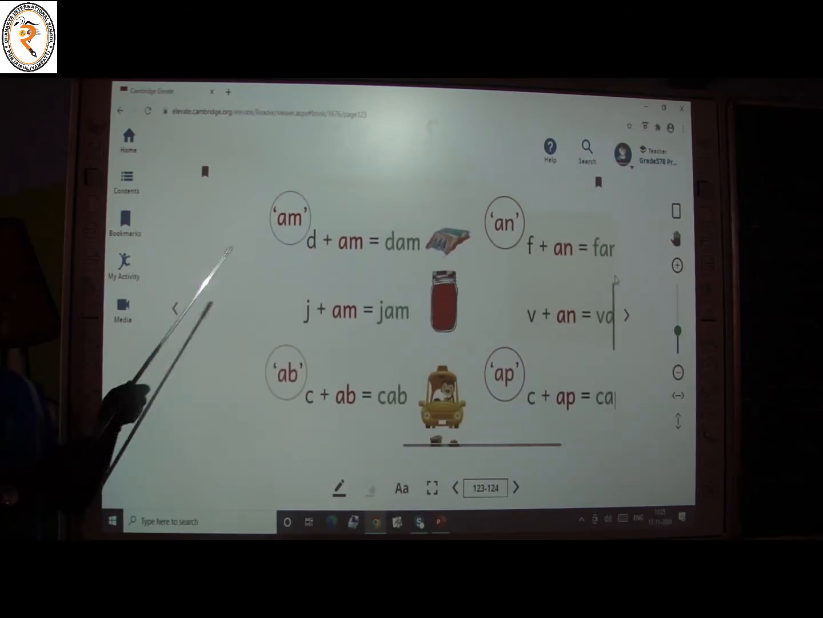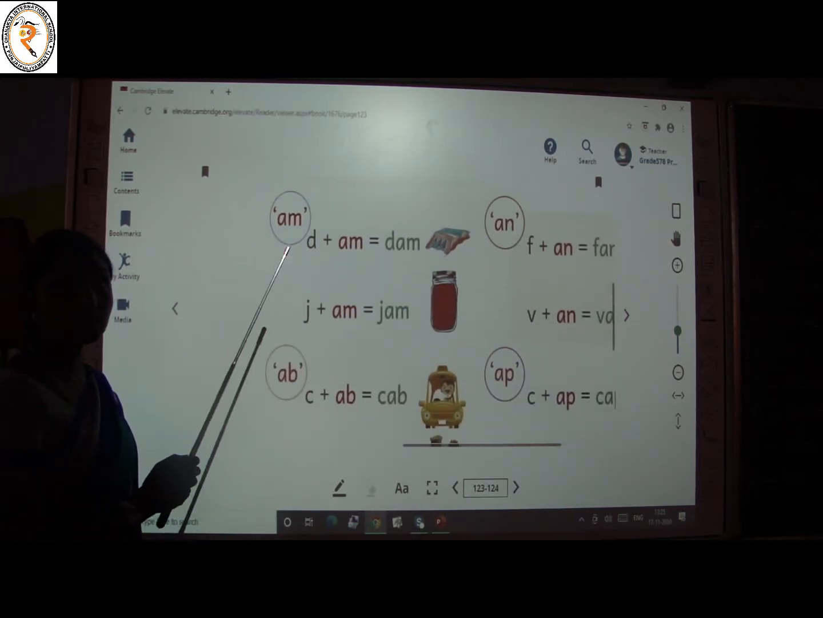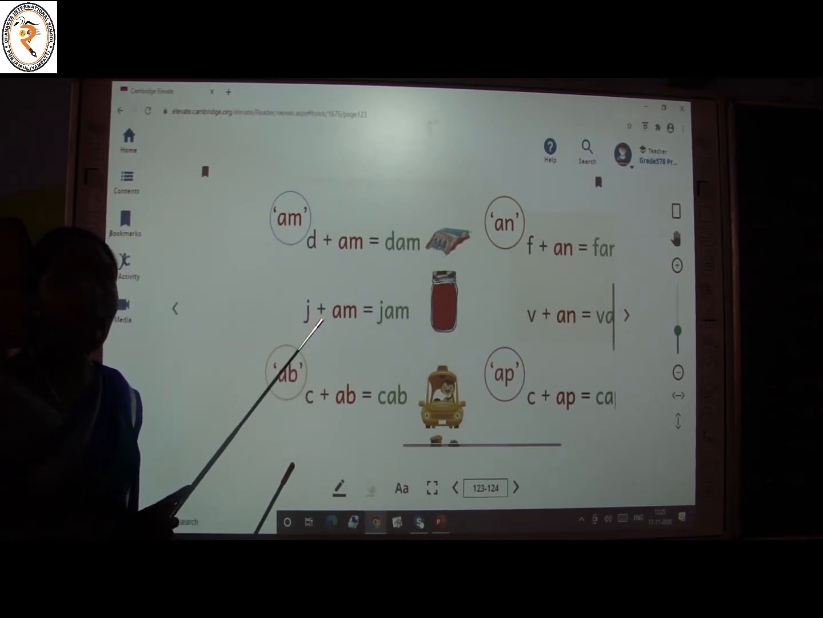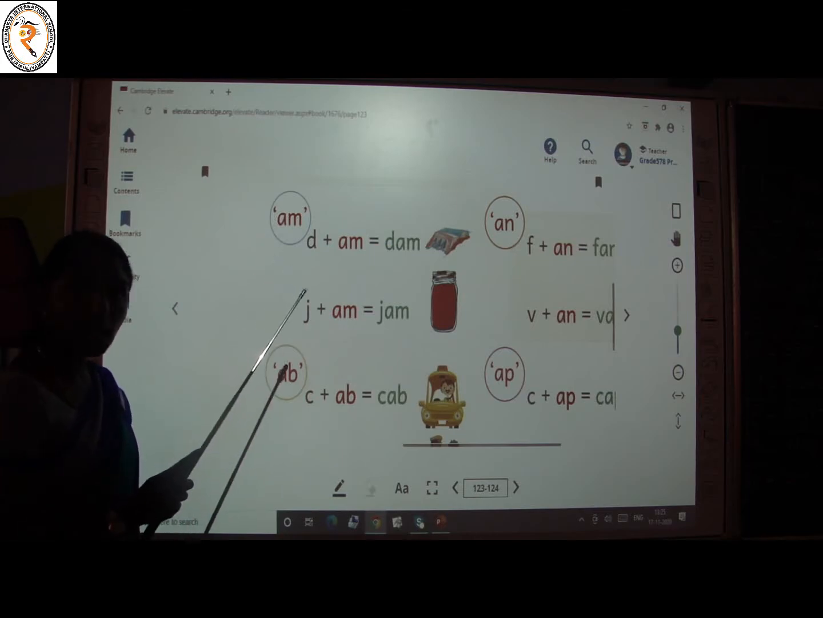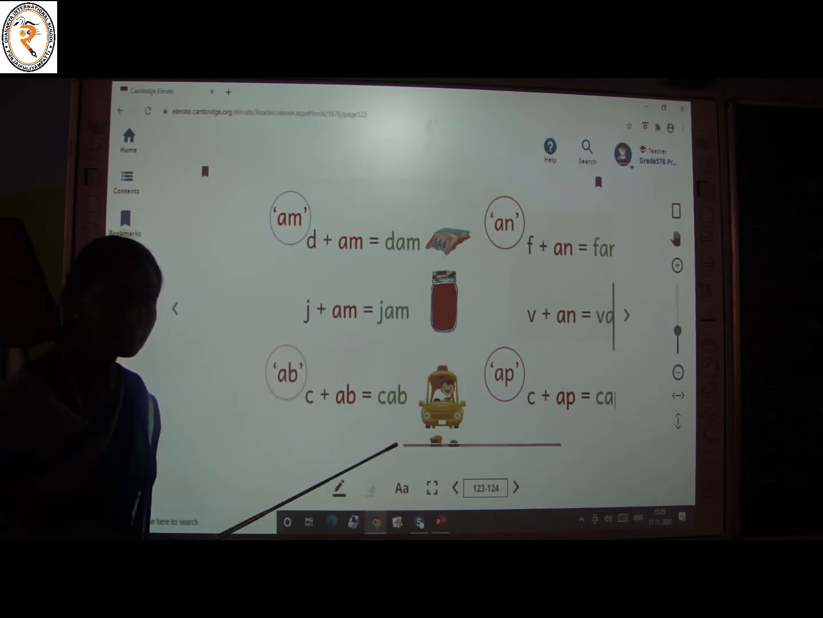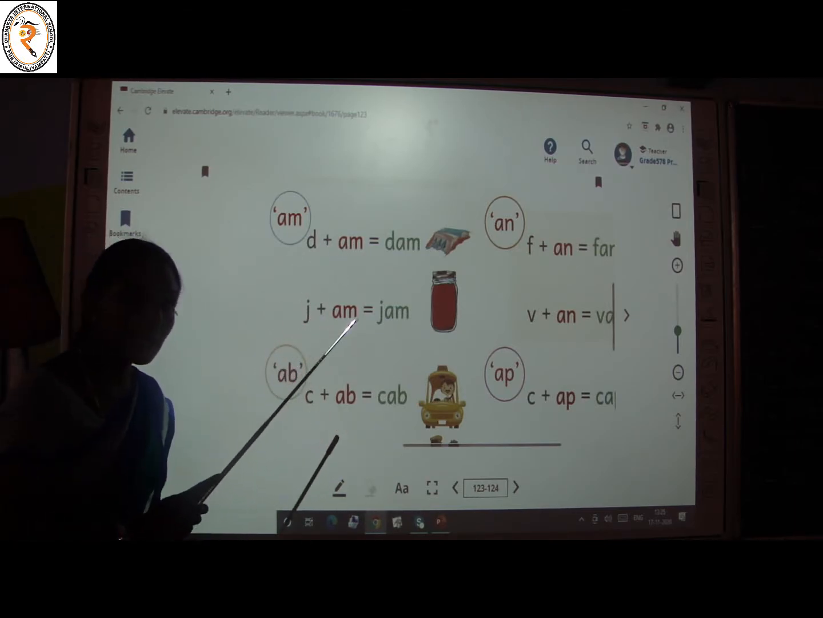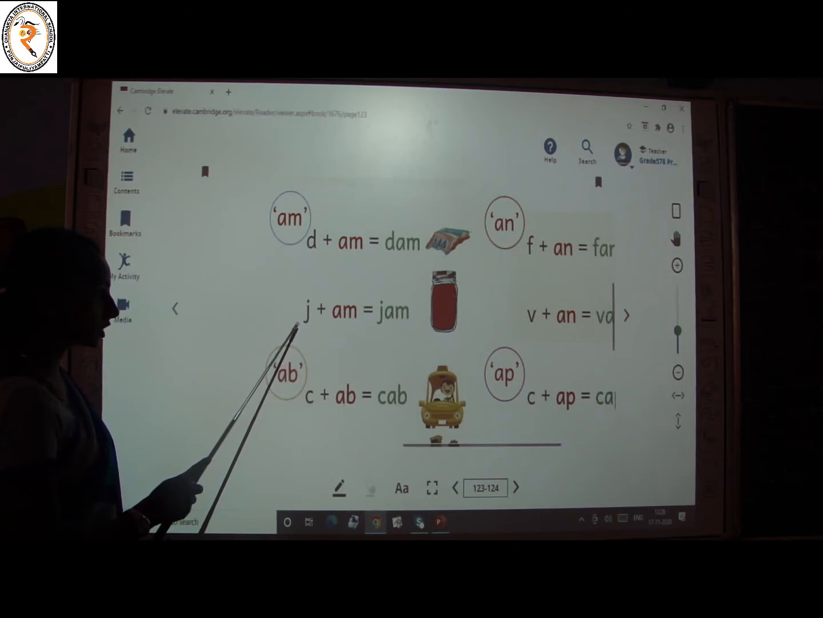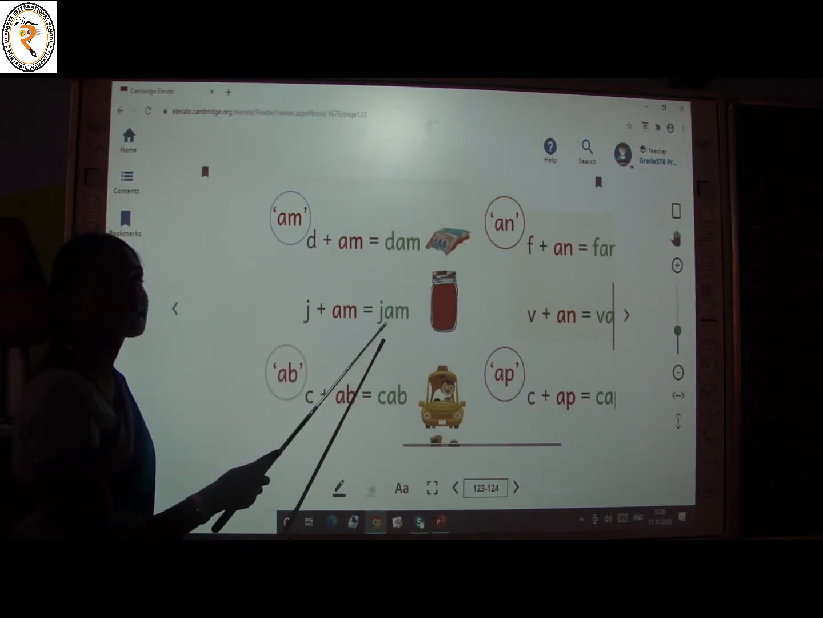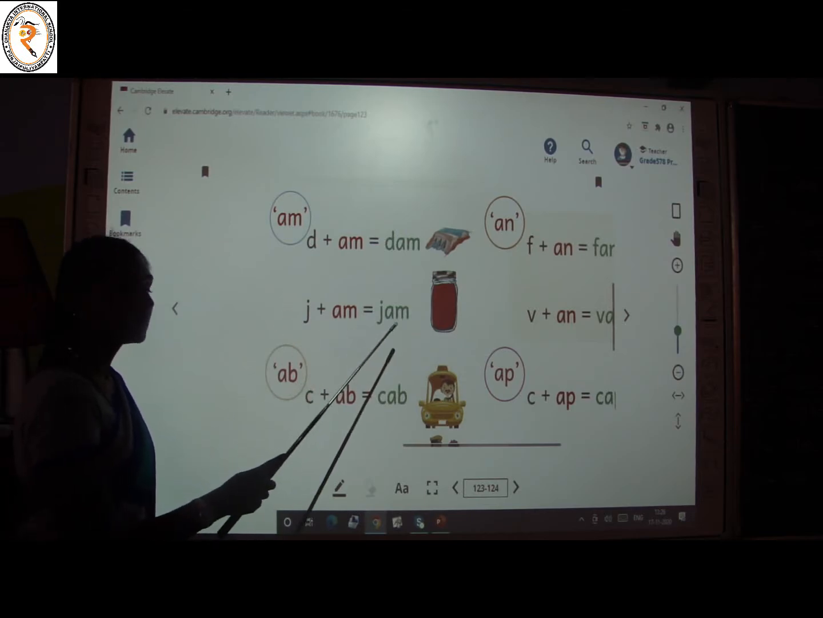See here what it is? Am. Yes, children, we have to read the letters AM together as am. Now the letter D is added to am. That is id plus am, dam. What is this? Letter J. That gives the sound ij. Ij plus am, jam.